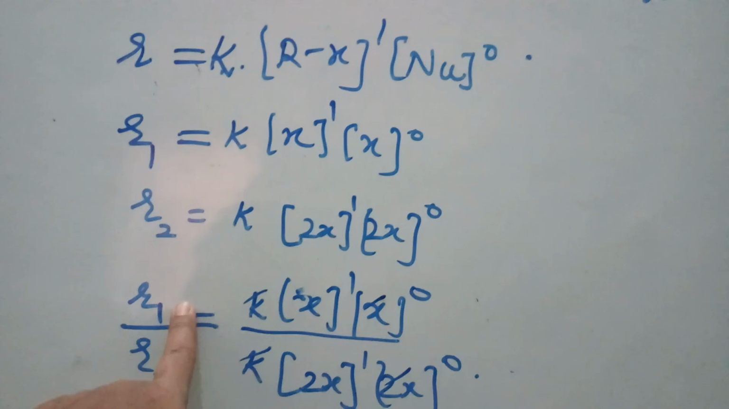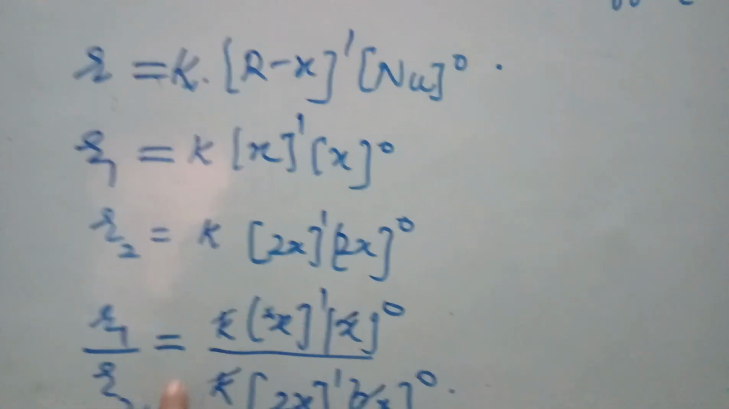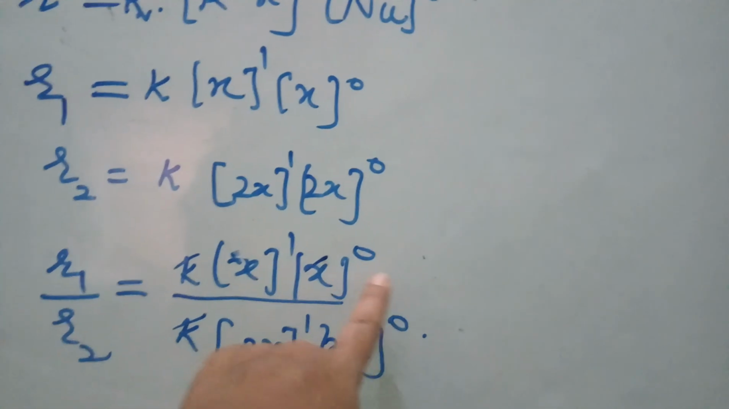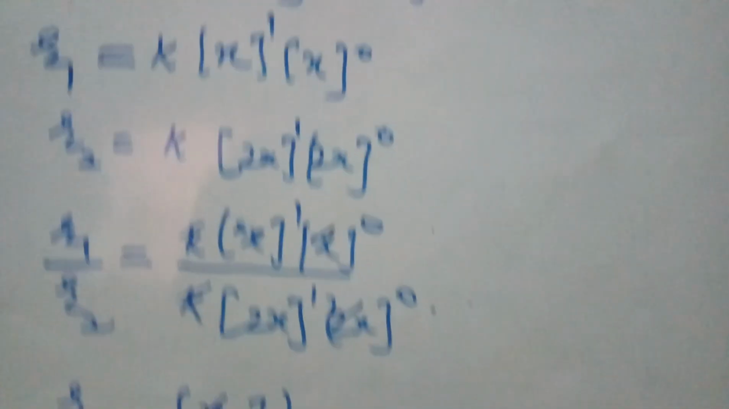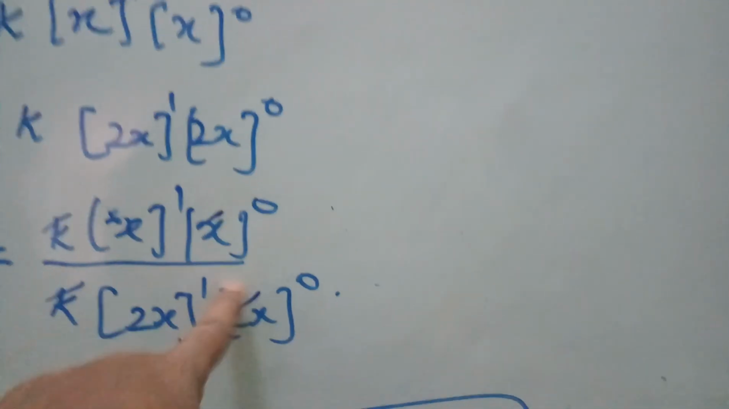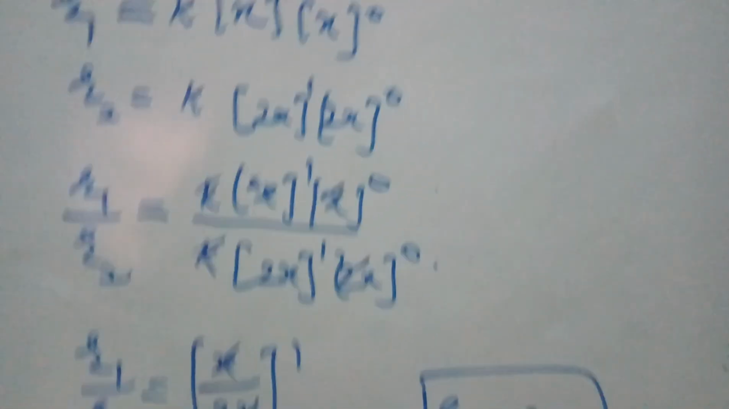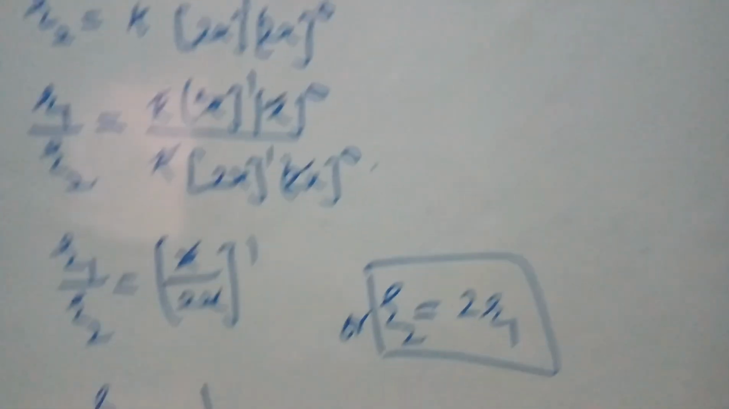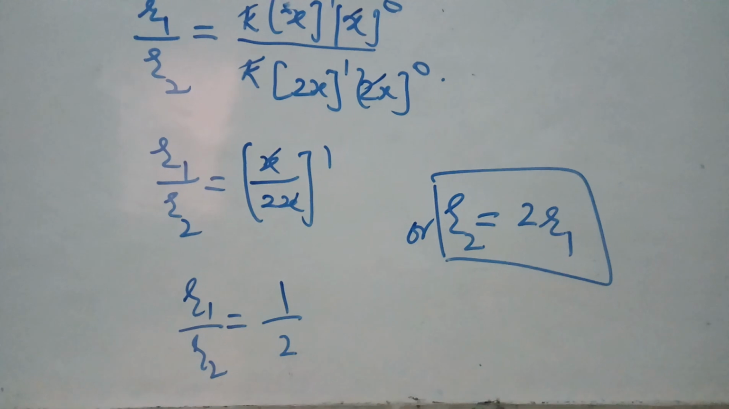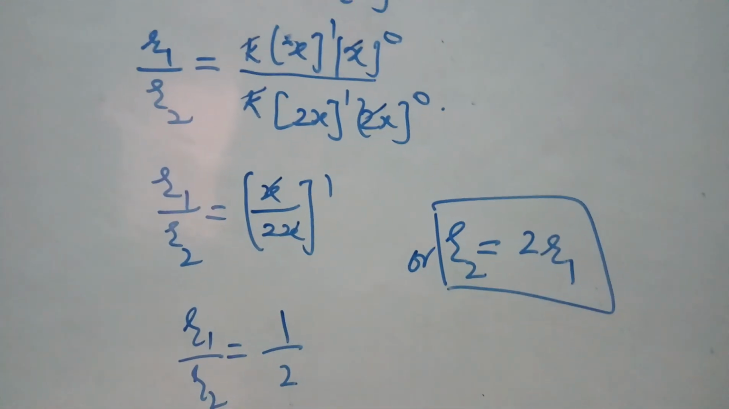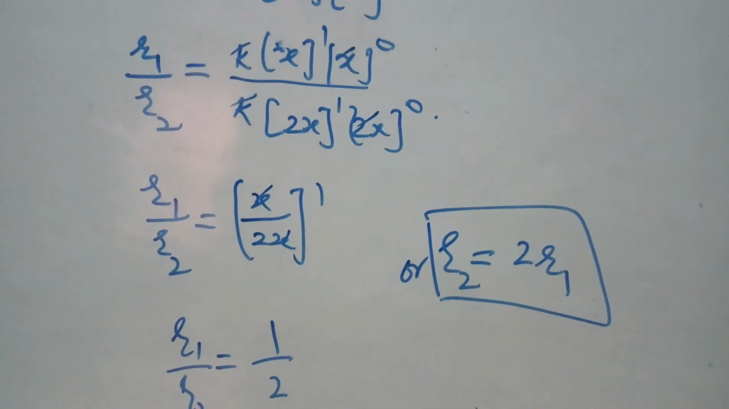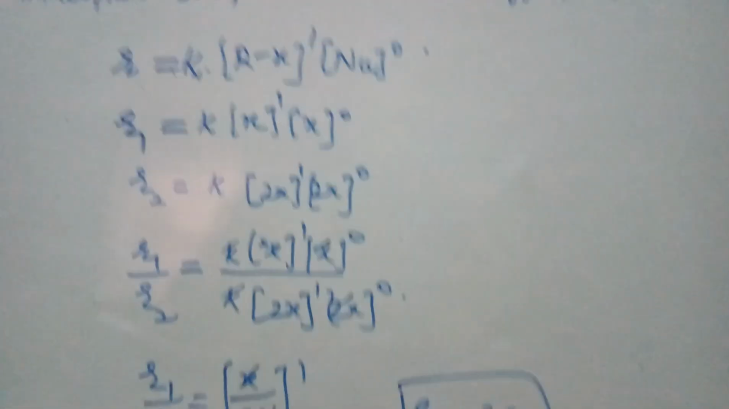So let us take the ratio R1 by R2. It is K x1 x0 by 2x1 2x0. Anything to the power of 0 is 1, so this will cancel. So we will get R1 by R2 is x by 2x to the power 1, or we can say R1 by R2 is 1 by 2, or R2 is equal to 2 R1. Means the rate will double itself.